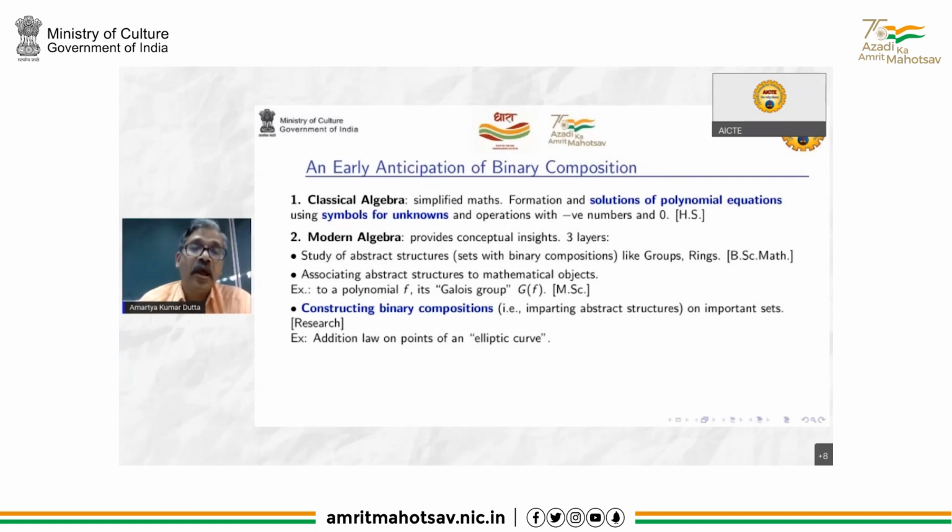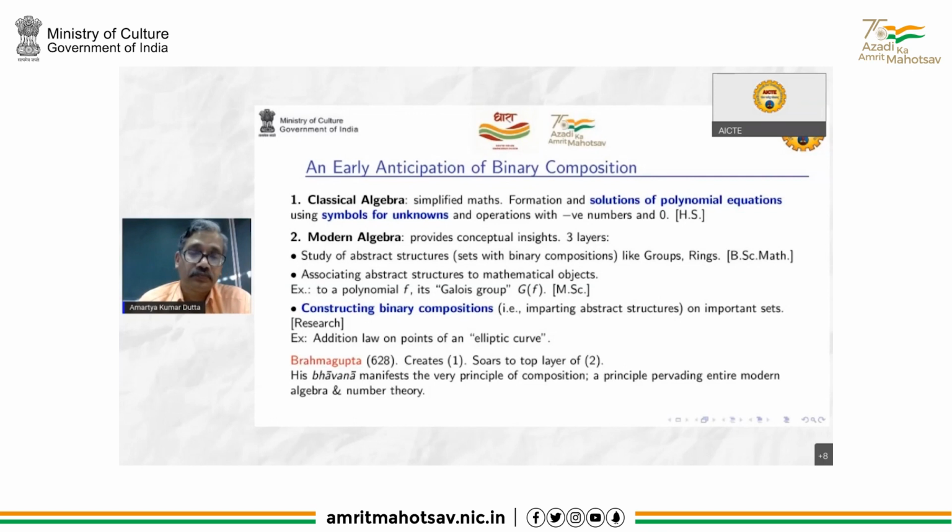And then as they go even further, and only a few people go, those who are into algebra or number theory, they learn to construct binary composition on important sets. For example, constructing an addition law on points of an elliptic curve.